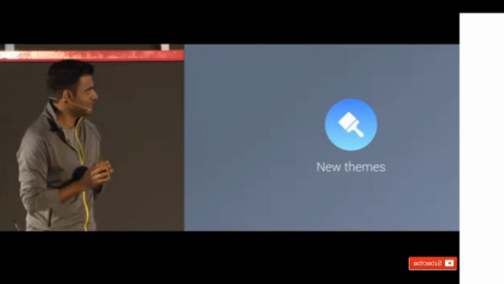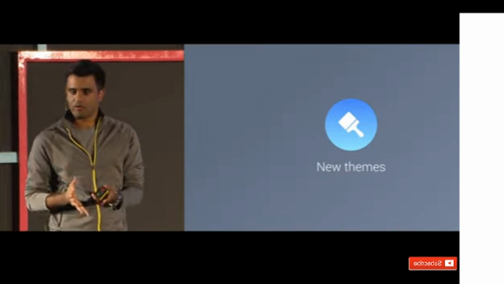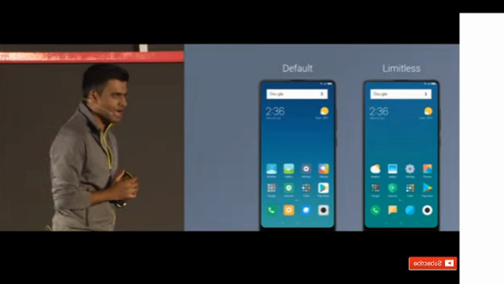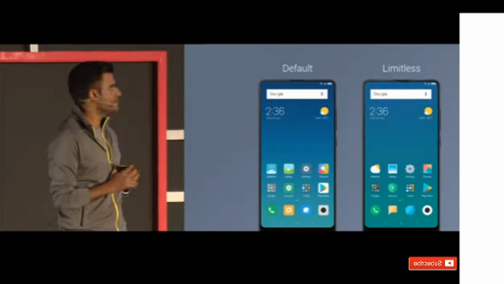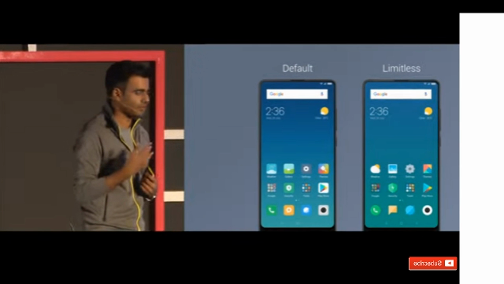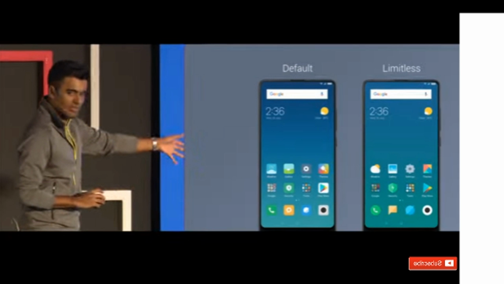Okay, themes. Themes has been one of the banner features of MIUI since MIUI 1. And of course, with MIUI 9, we have a new theme. This theme is called Limitless. It's available in the out-of-box experience, so when you first start setting up MIUI. The theme on the left here is the default MIUI theme.